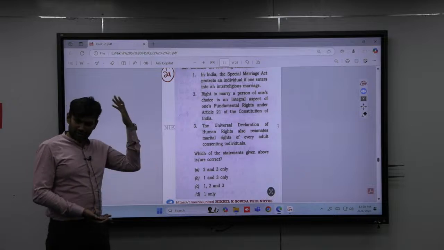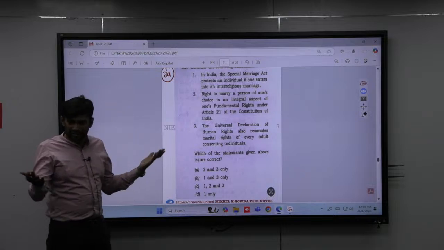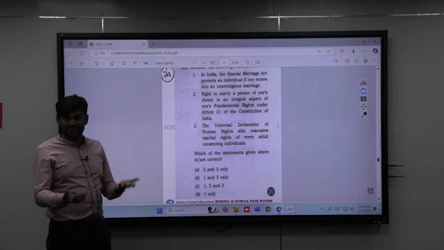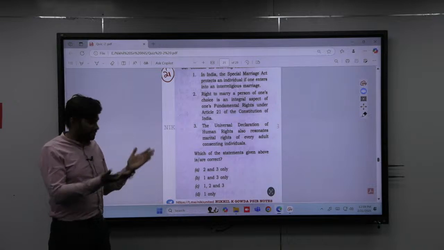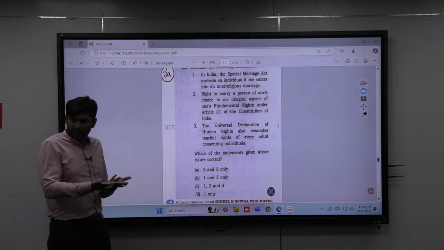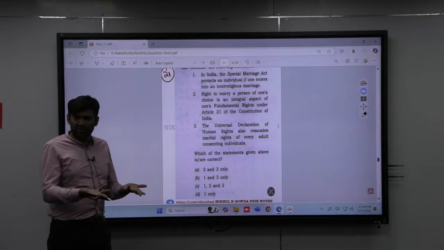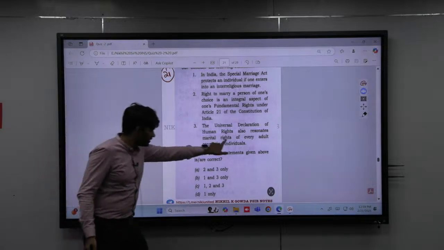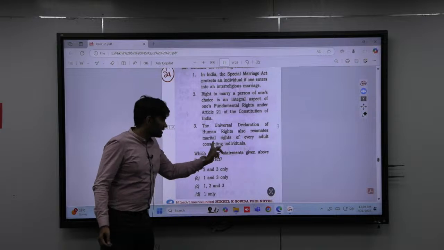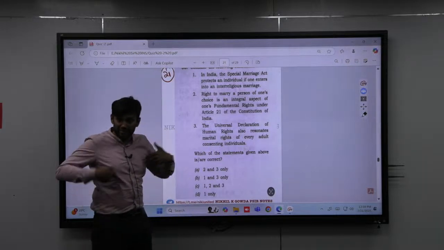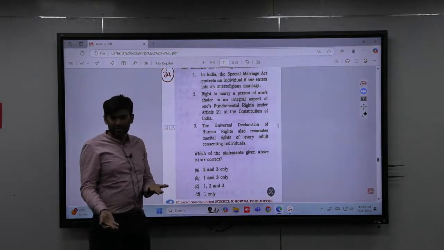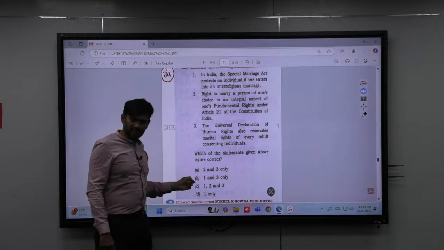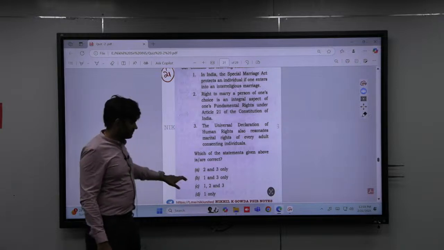Obviously there are a lot of human rights. You can't sit and read all of them, but you can use your common sense: in the Universal Declaration of Human Rights, of course they would have included right to housing, right to marriage. These are all basic things people need to have. That is why the keywords, if you observe, are every adult consenting individual. Consenting means out of their own will. So the answer is what? C, 1, 2 and 3.